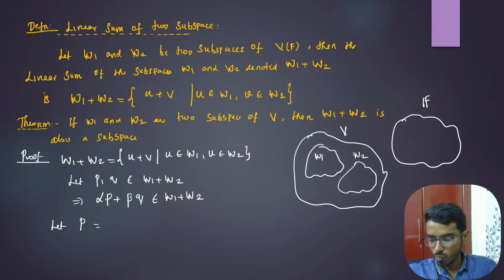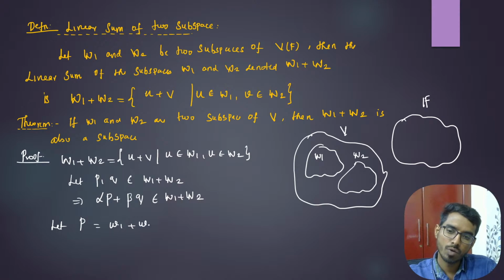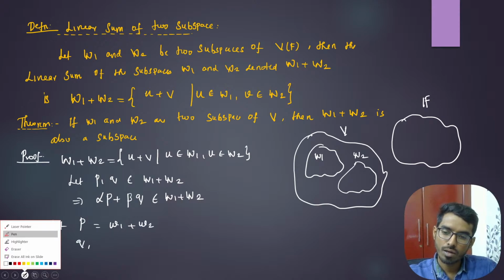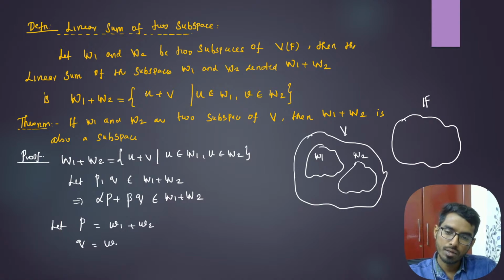So let us take P to be some w1 plus w2, and Q to be some w1 dash plus w2 dash, right? This w1 belongs to capital W1, this w2 belongs to capital W2.